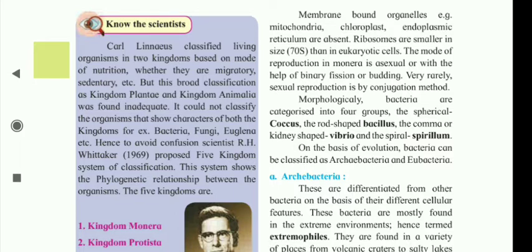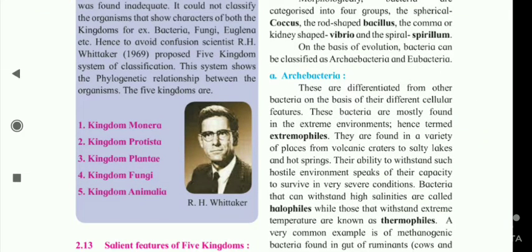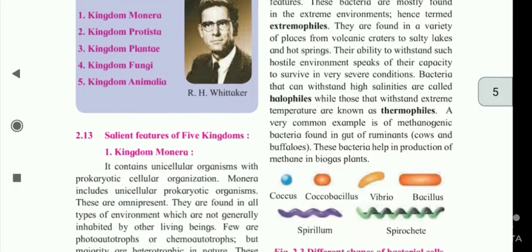It could not classify the organisms that show characters of both the kingdoms, for example, bacteria, fungi, euglena, etc. Hence, to avoid confusion, scientist R.H. Whittaker, 1969, proposed the five-kingdom system of classification. This system shows the phylogenetic relationship between the organisms. The five kingdoms are Kingdom Monera, Kingdom Protista, Kingdom Plantae, Kingdom Fungi, and Kingdom Animalia.